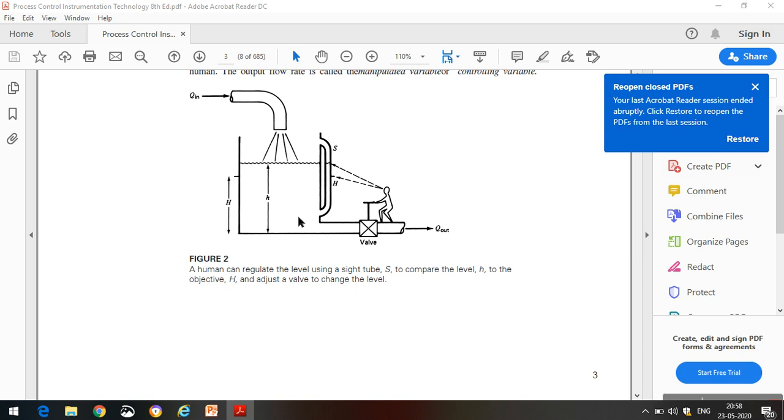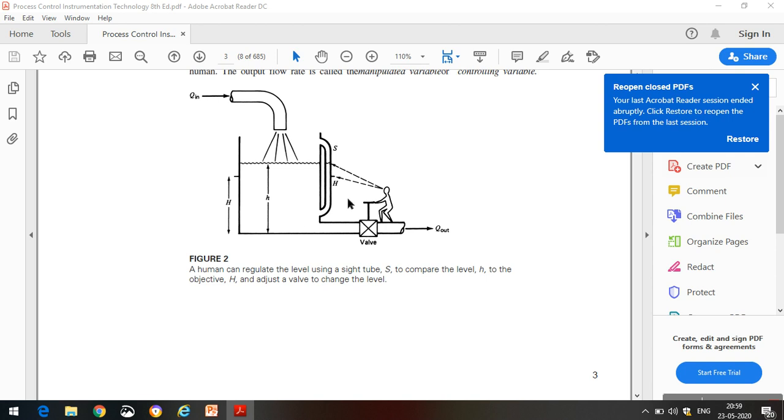For example, if you want to control the temperature to 30 degrees centigrade, you should know the present value of the temperature. If it is more than 30, then you have to reduce the temperature. If it is less than 30, you have to increase the temperature. That's why the foremost important thing to control any variable is that you must have the information about that parameter.